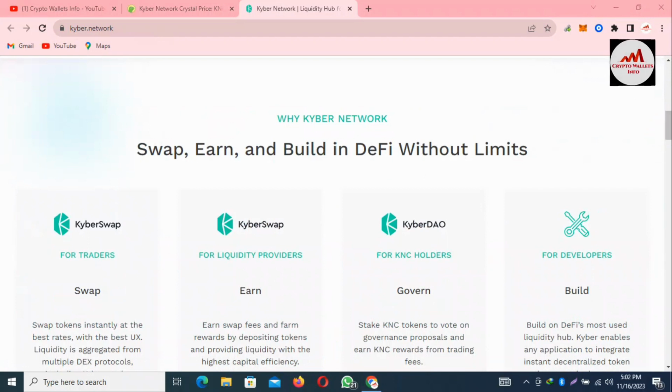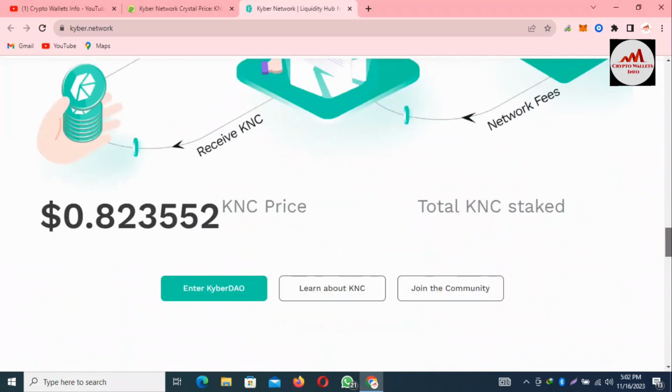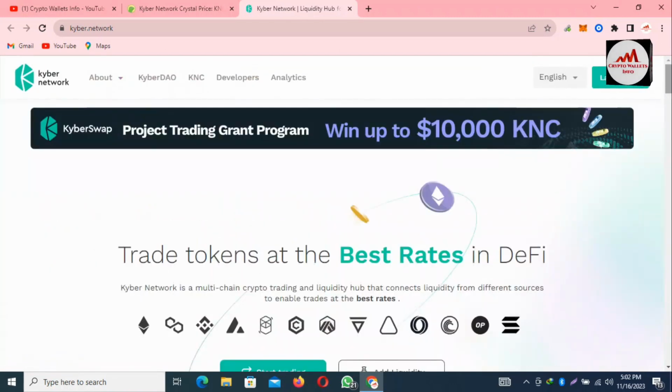You can get more information about KyberSwap: swap, earn and build DeFi without limits. You can see Uniswap, Curve, QuickSwap, SushiSwap, PancakeSwap, TraderJoe, many protocols connect with KyberSwap. So we are going to connect our wallet with this application. You simply click on launch app.